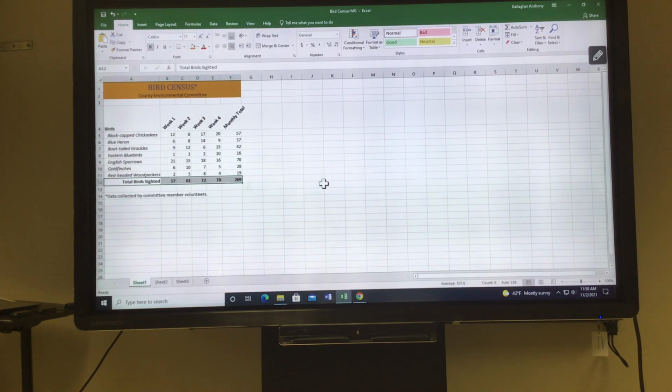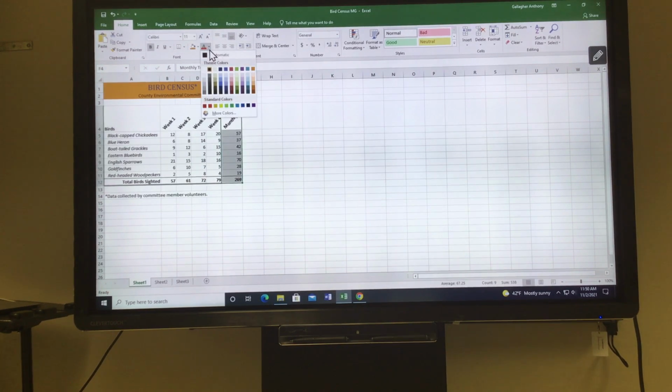Alright, and then next is to change the font color of the range F4 through F12 to orange accent 6. So go to F4, down to F12, and then you're going to change the color to orange accent 6.